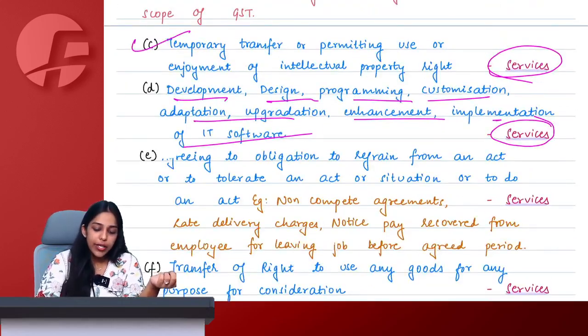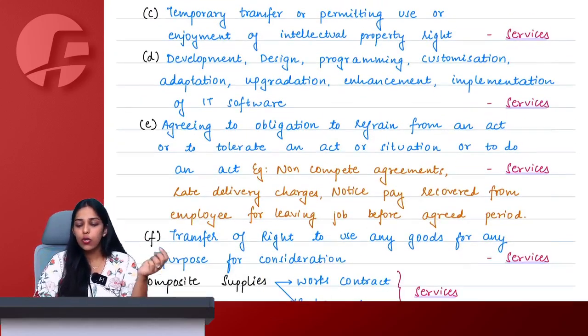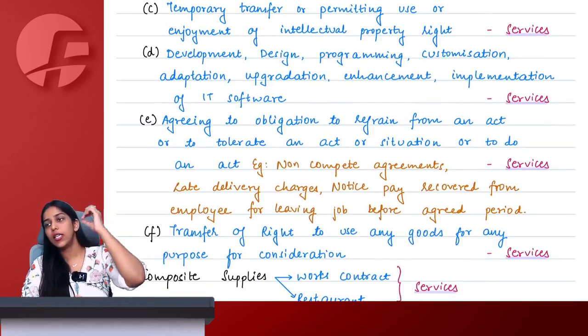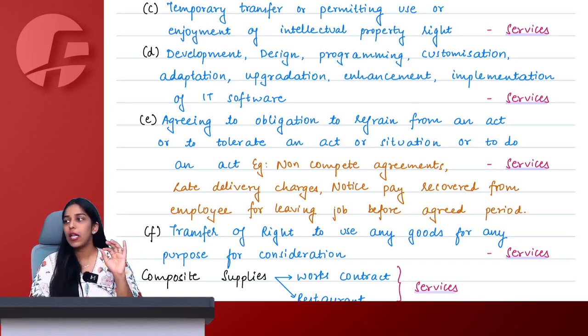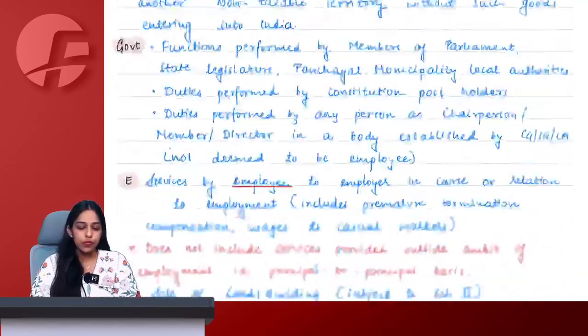Then agreeing to the obligation to refrain from an act, to tolerate an act, and to do an act. Now there are three things involved here that we are going to discuss in detail. We have a full 2-3 pages clarification on the same. I am only giving you an overview.